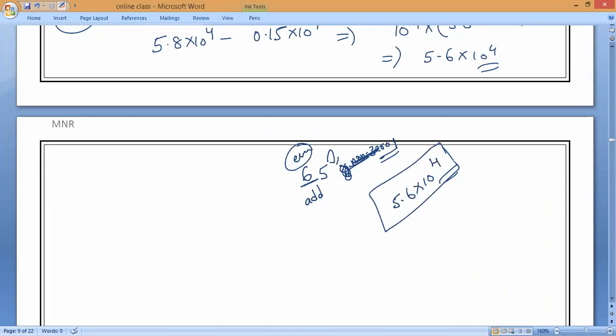Then multiplication and division we'll see tomorrow, and directly we'll go to the next concept called error analysis. So this is today's class. Is it interesting, everybody? Then tomorrow we'll go to the error analysis. The types of error analysis are very, very important. Once the error analysis is over, we will start solving questions related to that. Then this first chapter is almost completely over. Hope you all are understanding.